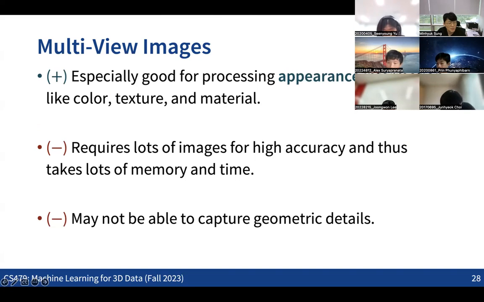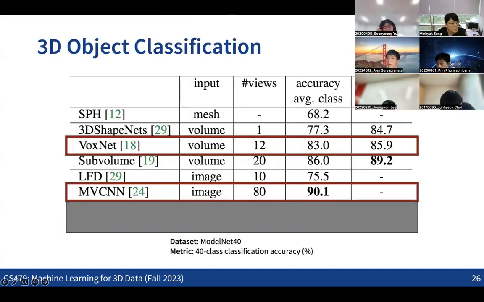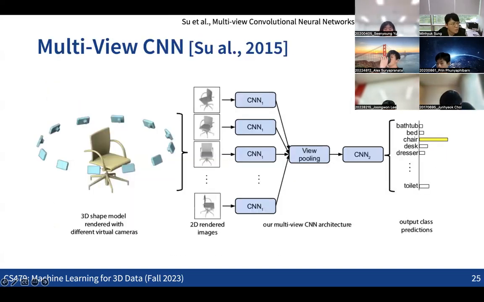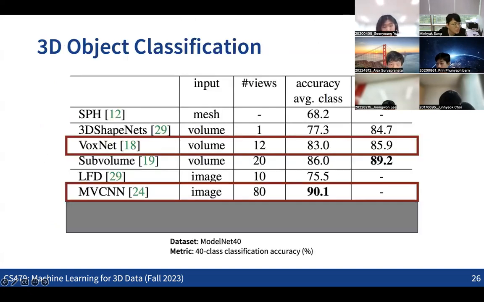This increases the memory and computation time. In this example, multi-view images for classification use many views of the images to solve the classification problem.